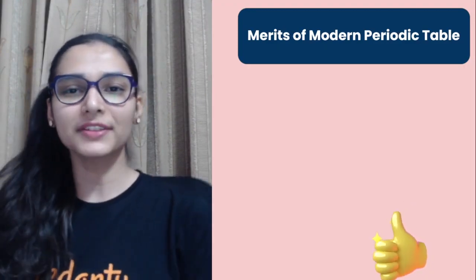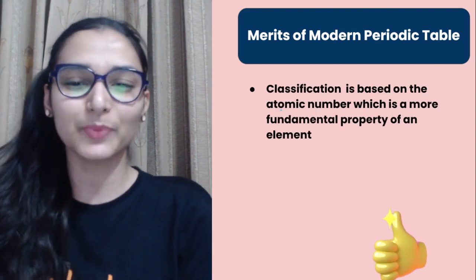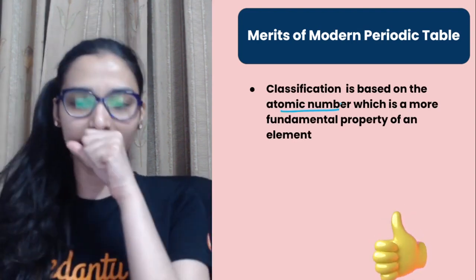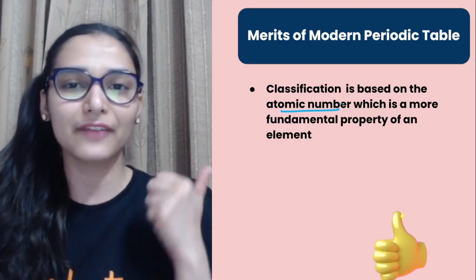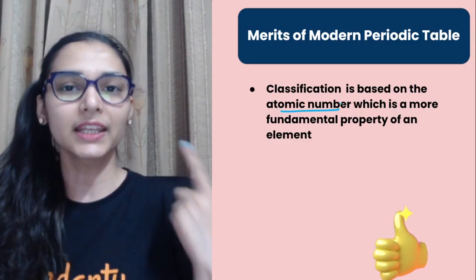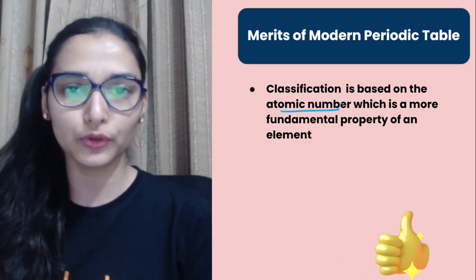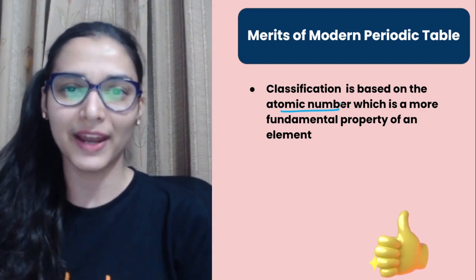Merits of the modern periodic table. Classification is based on atomic number first of all, which is a more fundamental property than mass, because no two different elements can have the same atomic number. Second, atomic number will always be a whole number because it's the number of protons, never going to change. So that is a much more fundamental parameter.